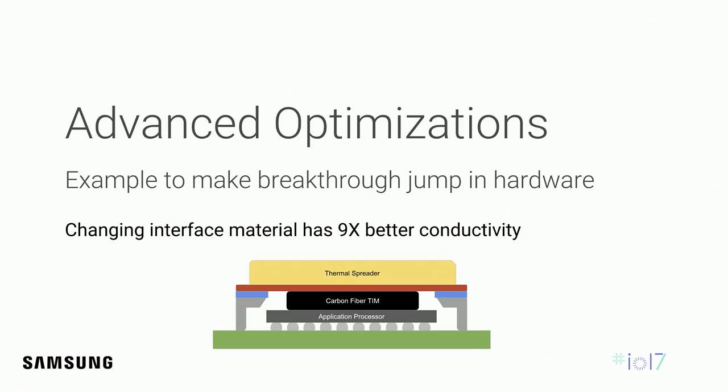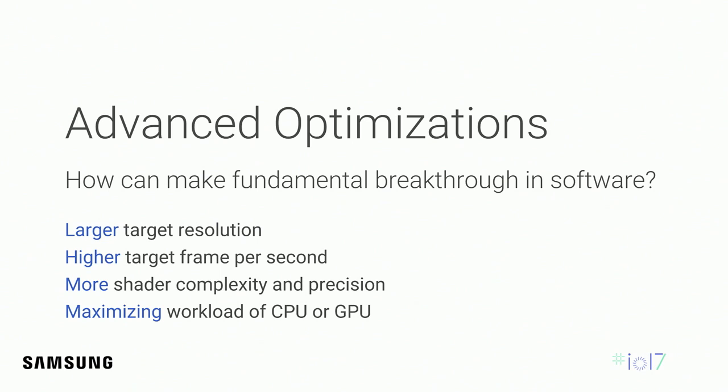So now Galaxy S8 has a 7-degree lower AP chipset temperature in the worst case scenario, and this gives users more comfortable experiences when they play games. This is not just a trade-off, but a fundamental change that makes a breakthrough jump.